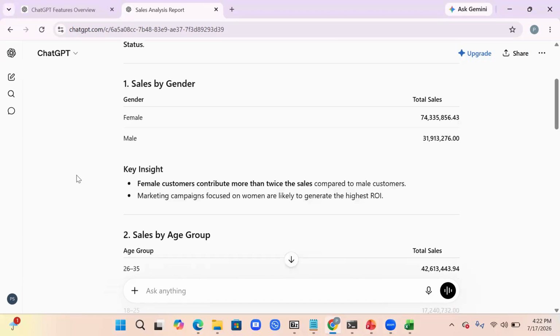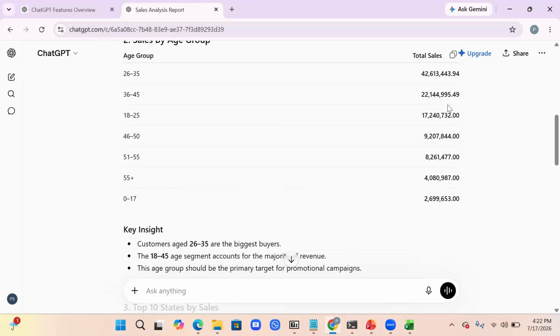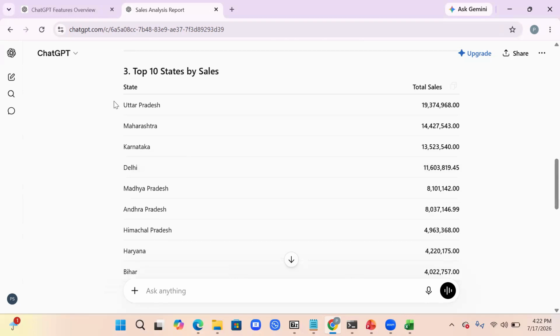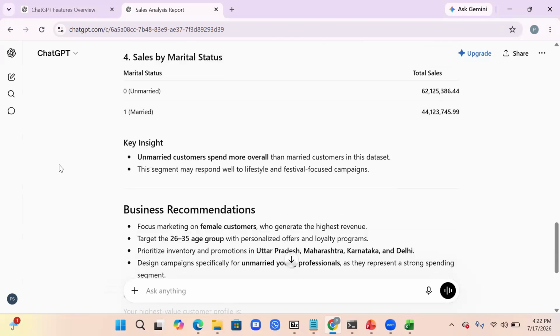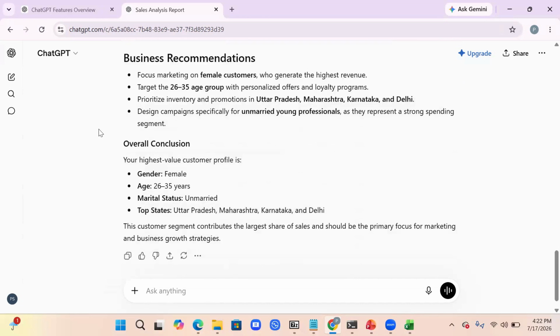Gender wise, it's giving total sales, female and male, and sales by age group. It has divided all the age groups. The key insight is customers aged 26 to 35 are the biggest buyers. State wise, it has got the total sales. Sales by marital status, saying unmarried people spend more than married people. It is recommending that the business focus marketing on female customers, who generate the highest revenue.